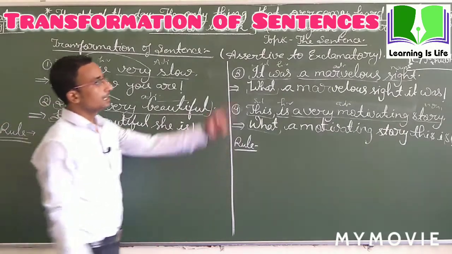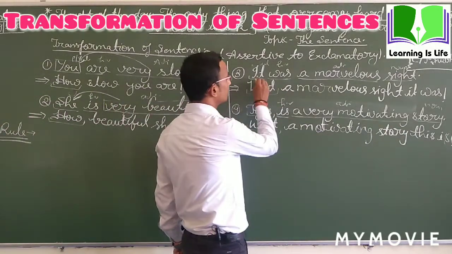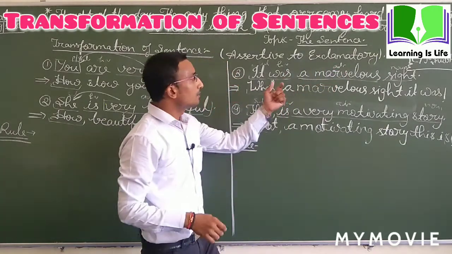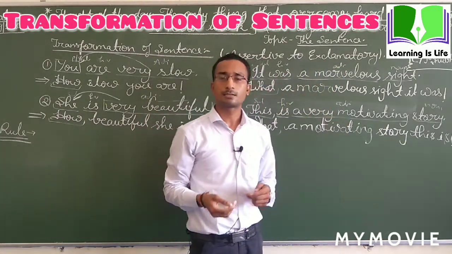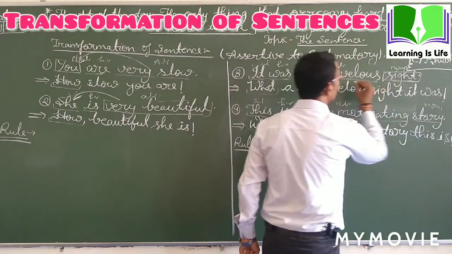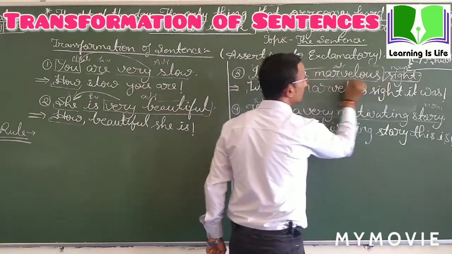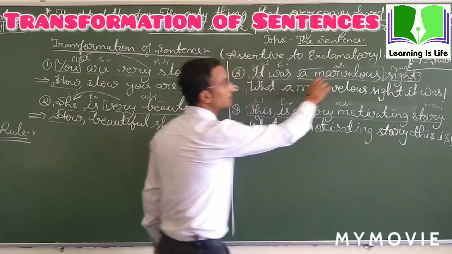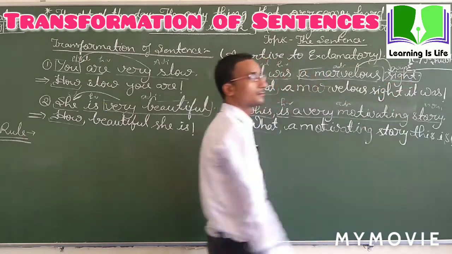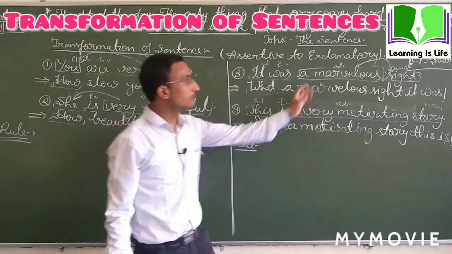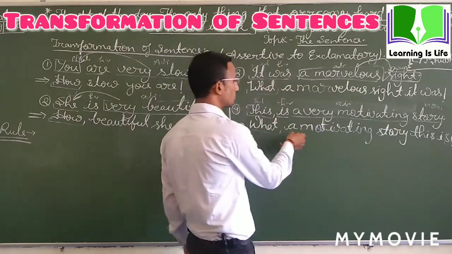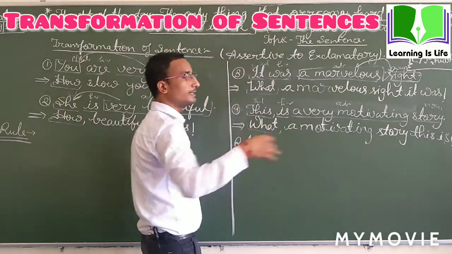But in these sentences, this is subject, it was a marvelous sight. What is marvelous? Sight. Not it. This adjective describes this noun, not the subject. Here also, this is a very motivating story.